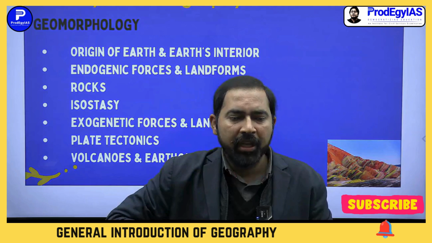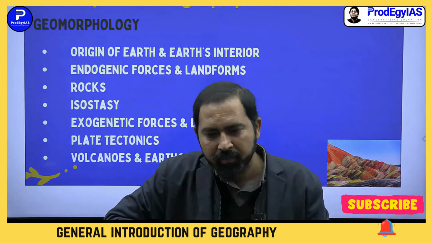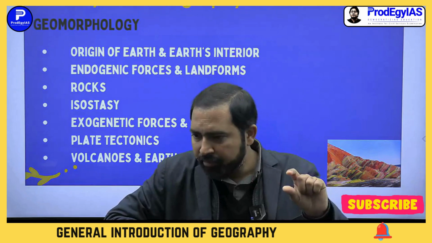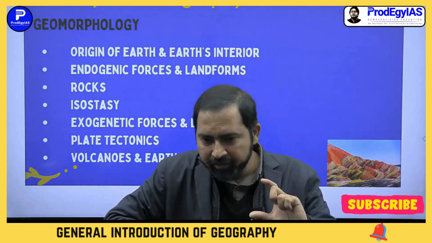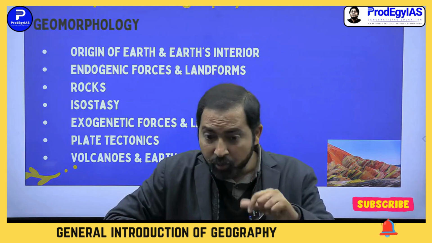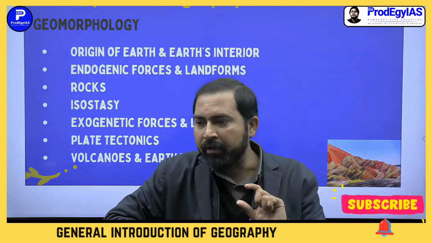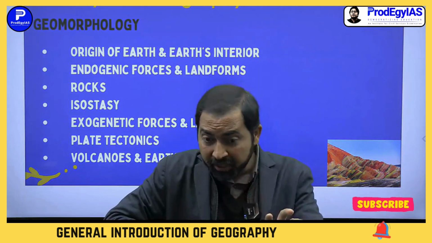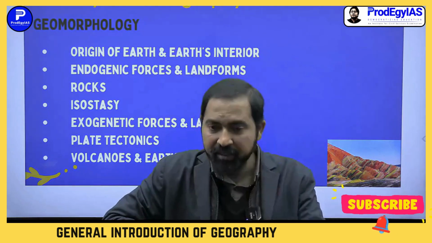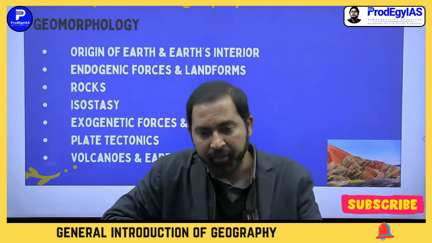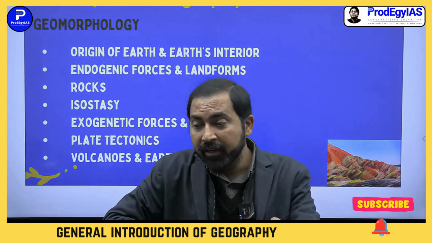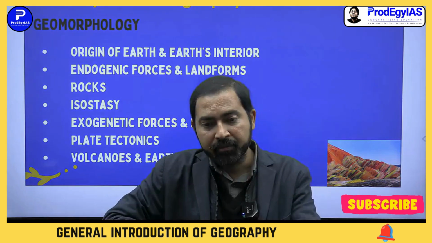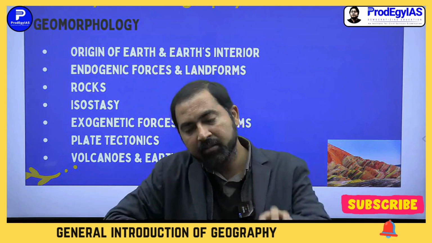So the mantle is in semi-molten, semi-liquid form, you know it now. The crust is in solid form, the mantle is semi-solid or semi-liquid, the outer core is liquid and the inner core is solid. They are the states of matter there. We will discuss later on why it is happening that the outer core is liquid and the inner core is solid, though the temperature is higher in the inner core. Even then it is solid.